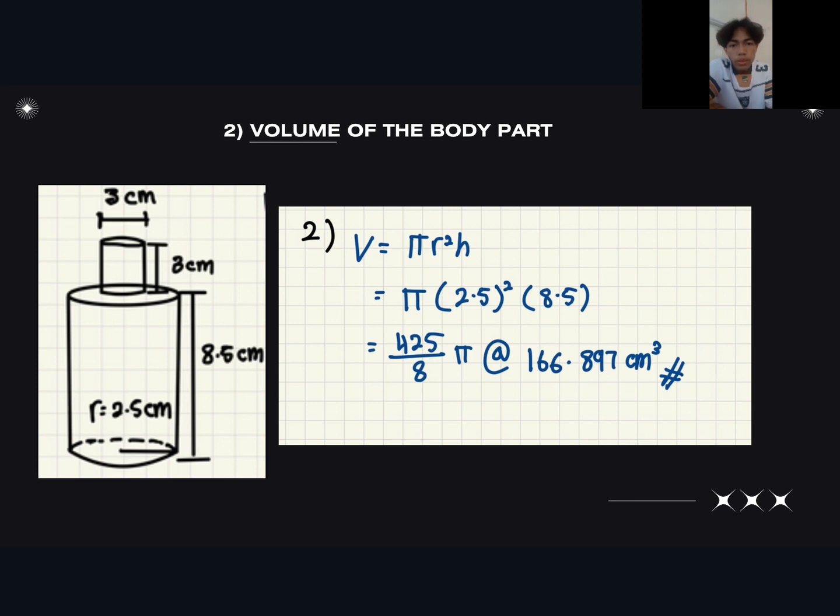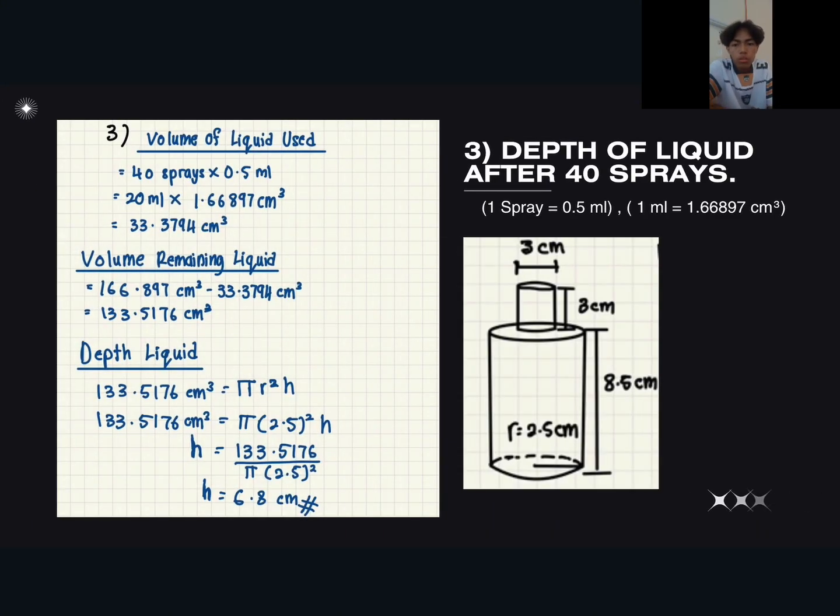Then the second one is we need to find the volume of the body part. So the volume of the body part we got 425 over 8 pi or 166.897 cm cubic. Okay, then the third question is we need to find the depth of liquid after 40 sprays.